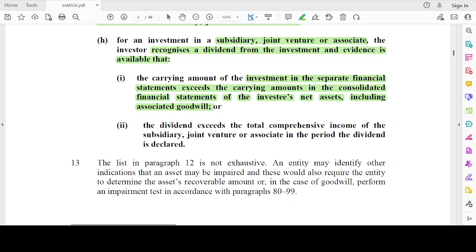Or the dividend exceeds the total comprehensive income of the subsidiary, associate, or joint venture in the period the dividend is declared. Dividend is going to exceed the total comprehensive income. Total comprehensive income will include the other comprehensive income, right? So the dividend exceeds the total comprehensive income of the subsidiary, joint venture, or associate, because it is going to be paid from its reserves, right? That's why there is an indication that it is going to be impaired.